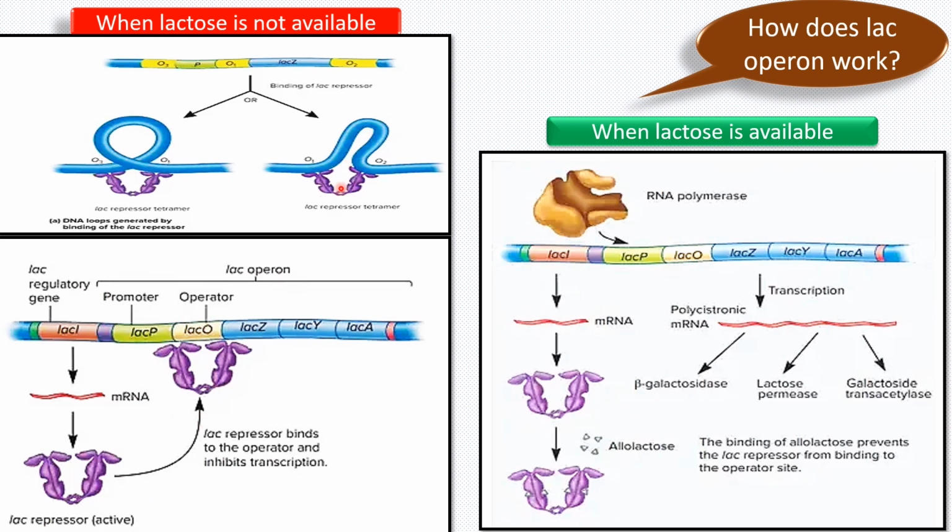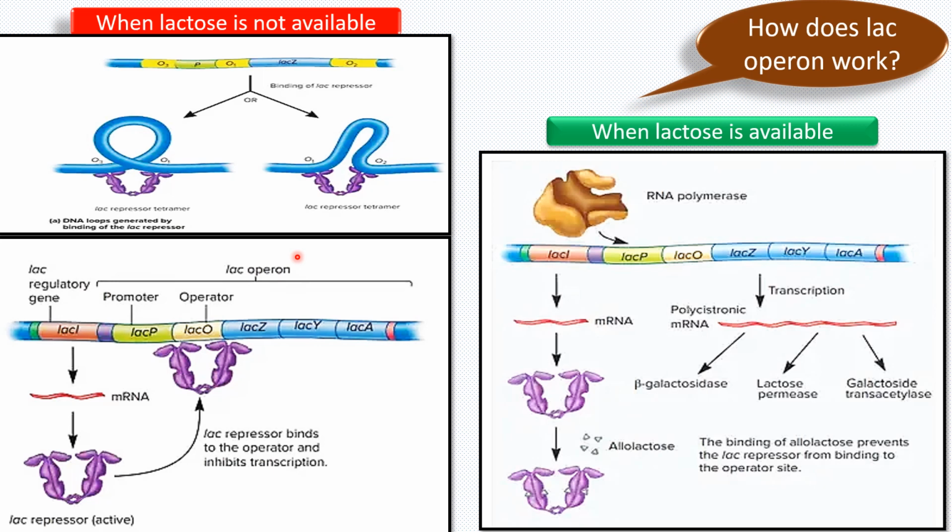Now, binding of this Lac repressor protein to the operator site is also a two-step process. In the first step, the Lac repressor protein binds non-specifically to the DNA, and in the second step, it will slide along the DNA till it reaches the operator site. Now, it will bind to the operator sites this way. In any case, it will create a loop-like structure in the DNA.